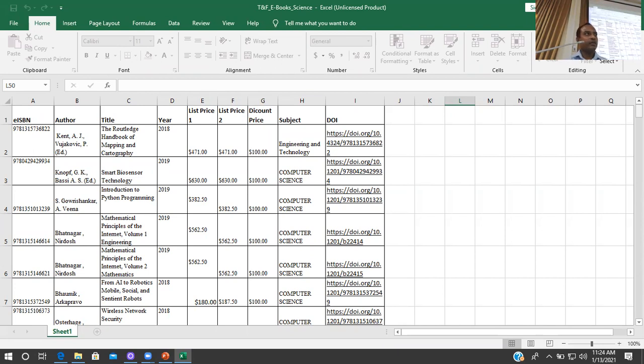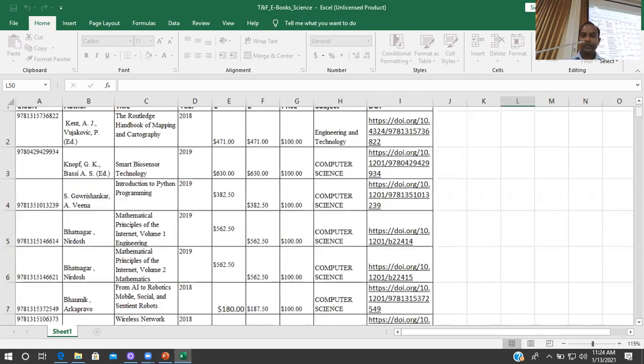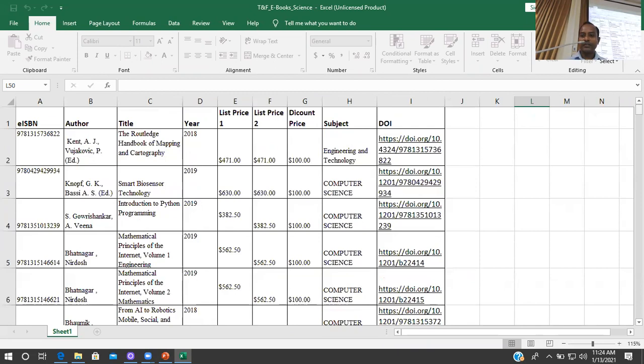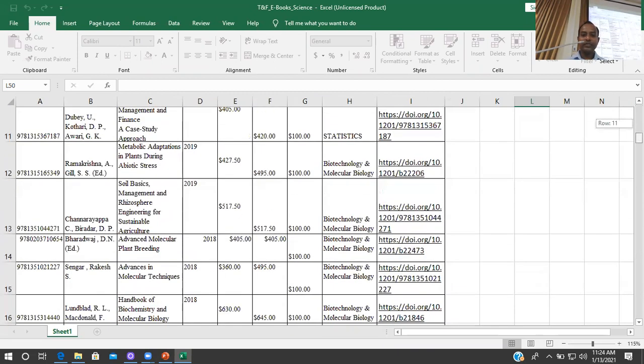I still have that list. For example, here I have the list for the science faculty. So in that case, the entire book is accessible.